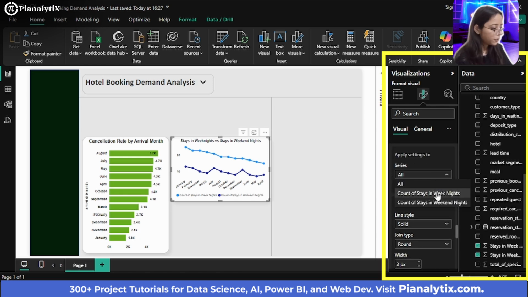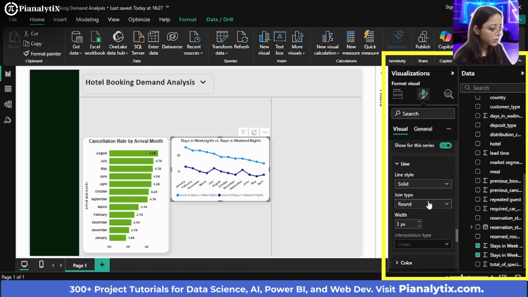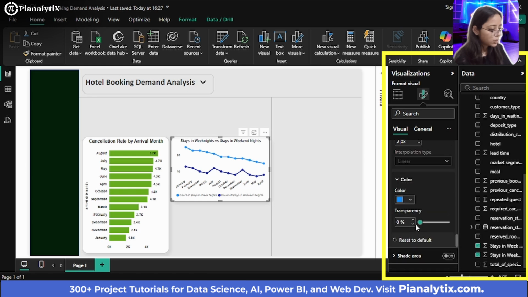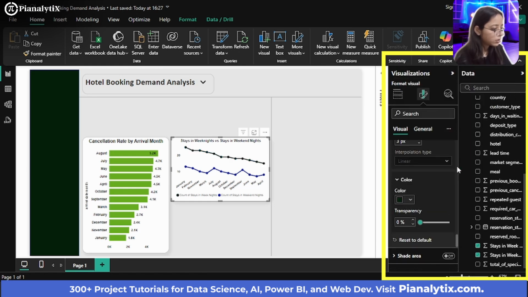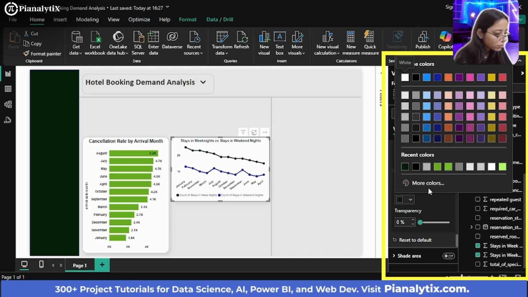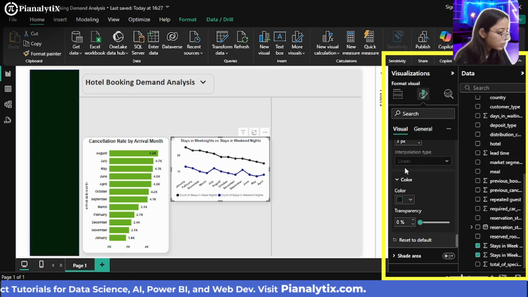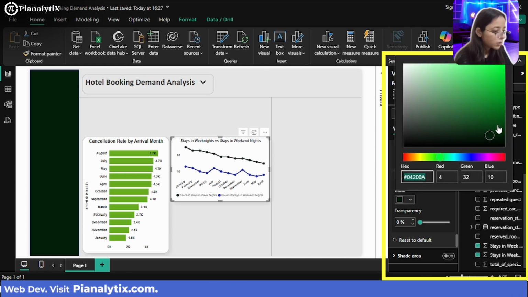For example, for weeknights, I want a color to be something like dark color. So I'll just go for dark green. Or maybe a bit lighter shade of green, I'll say.